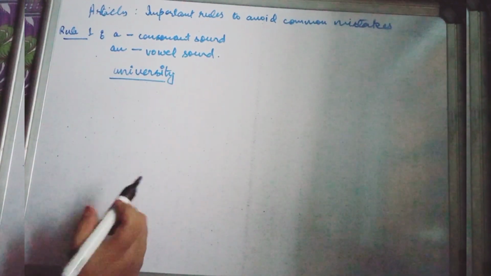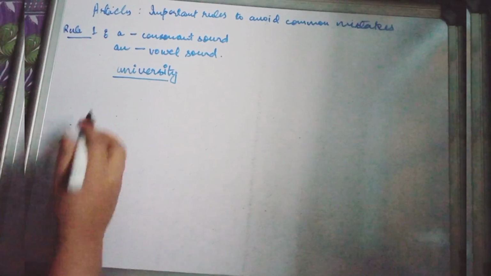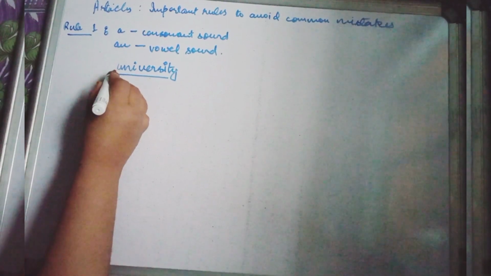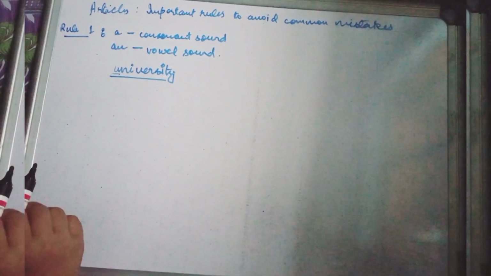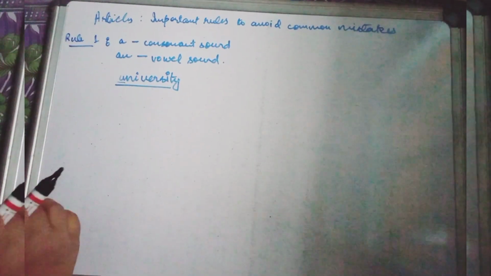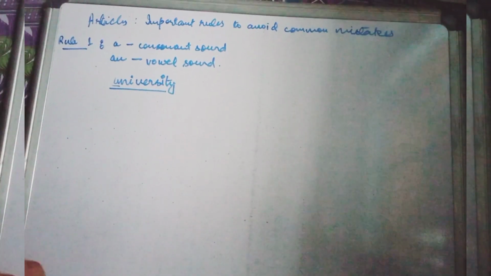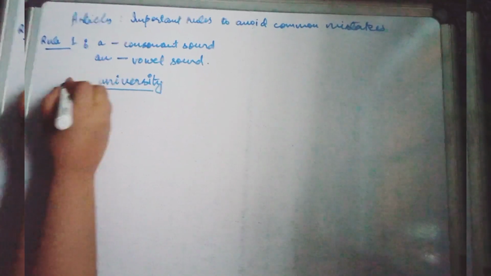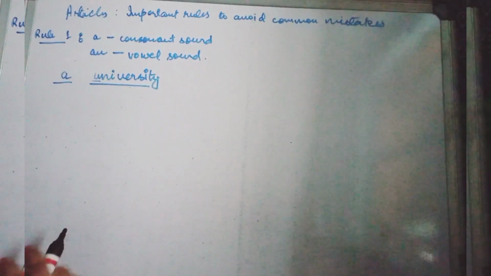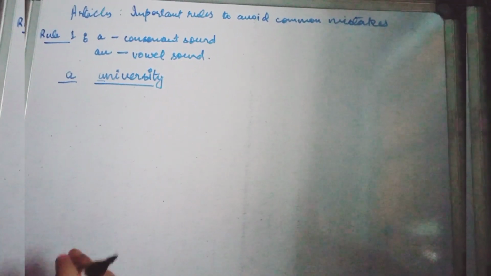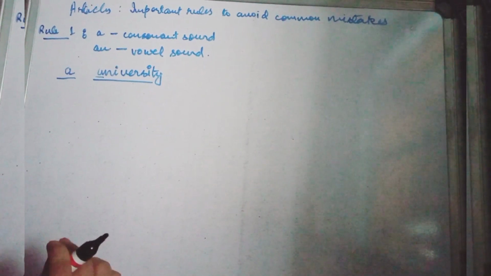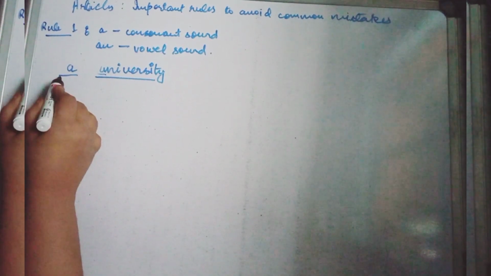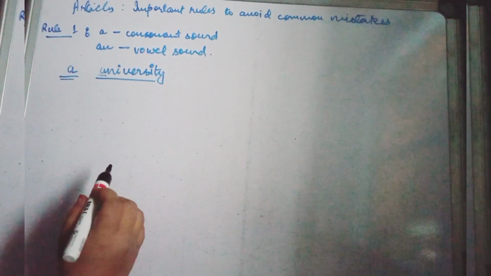So let us take the example of university. Ideally it starts with the letter U, which is a vowel, so ideally we should have used an before university. However, contrary to this, we use a university. Why a? Because the sound which is being produced is U, and U is a consonant sound. So that is why we use a university.